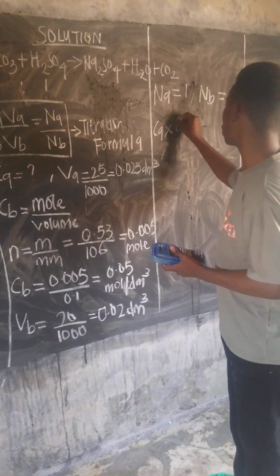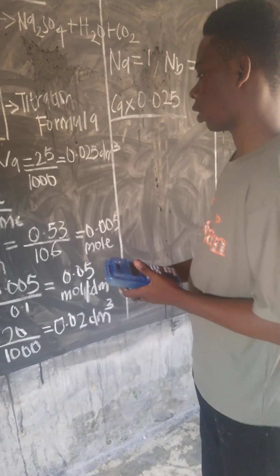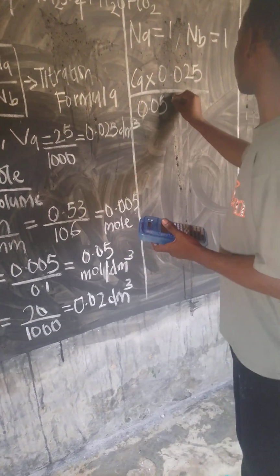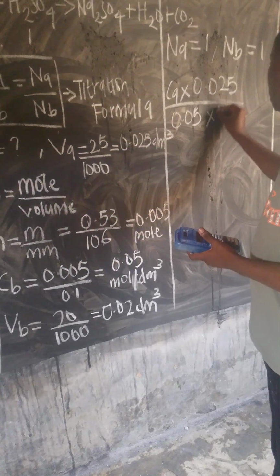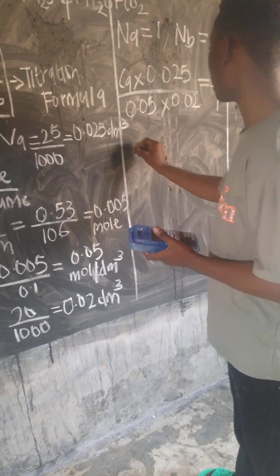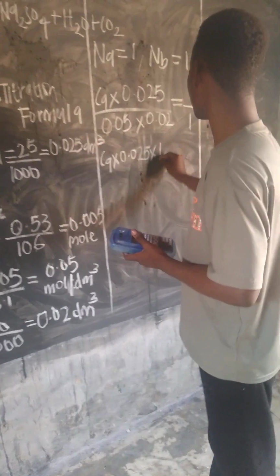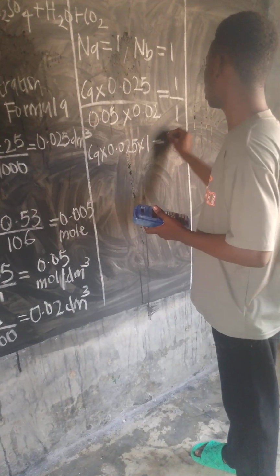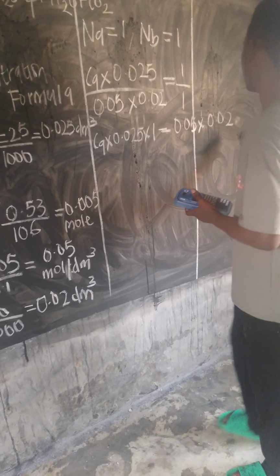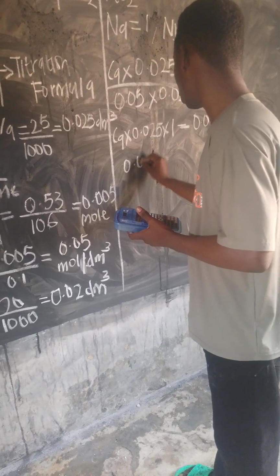So plugging the values of the parameters into the titration formula, that will be Ca times 0.025 over Cb, which is 0.05, times 0.02, is equal to 1 over 1. Cross multiply. That is Ca times 0.025 times 1 is equal to 0.05 times 0.02 times 1.